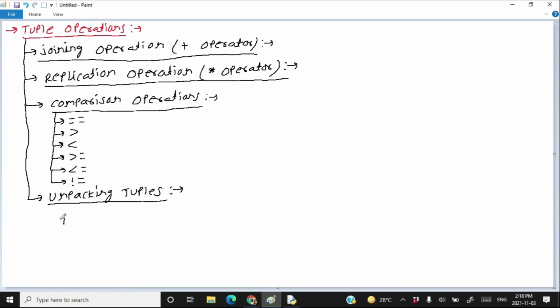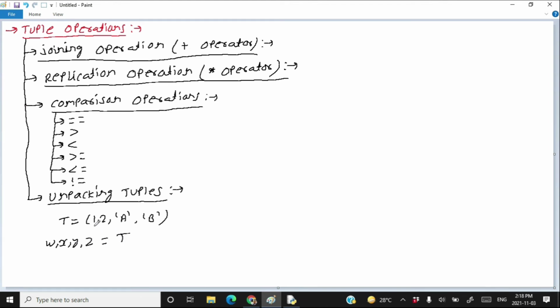Suppose that I have a tuple t is equal to 1, 2, a, b. If this tuple has 4 elements and I want these 4 elements in 4 different variables, then that operation is called unpacking operation on tuples. I can write w, x, y and z is equal to t.